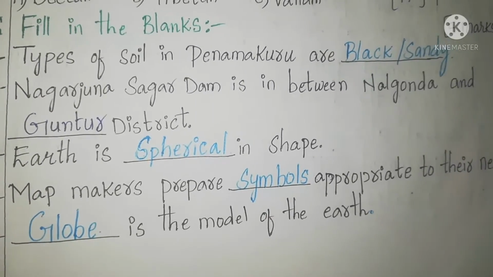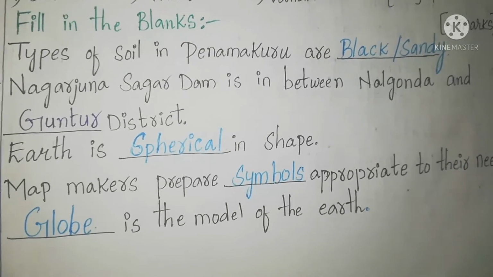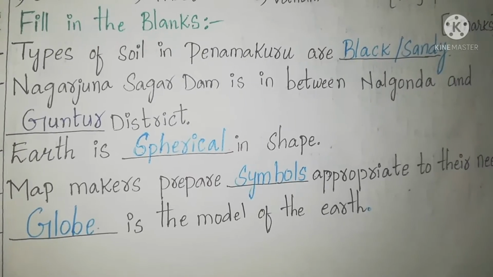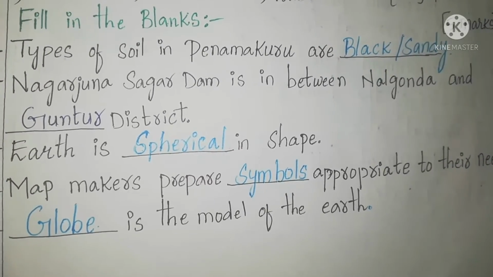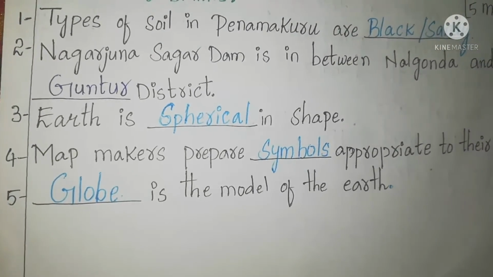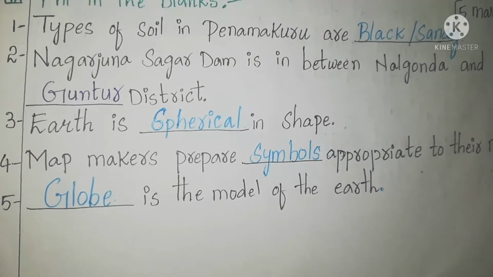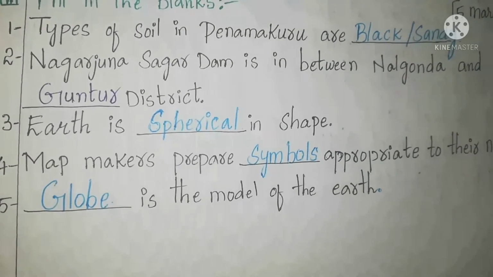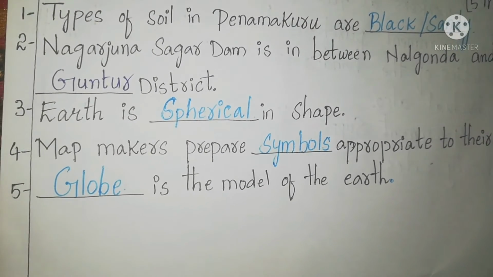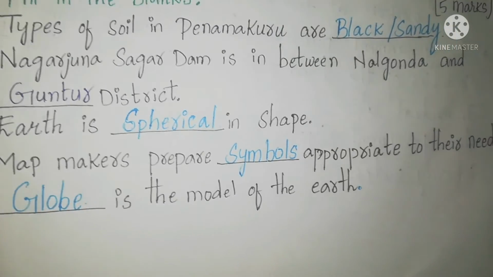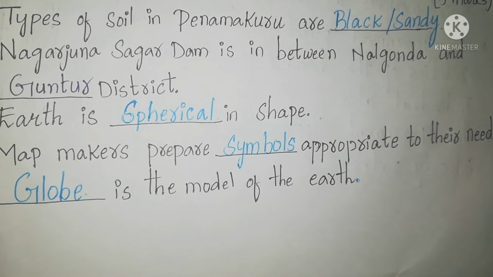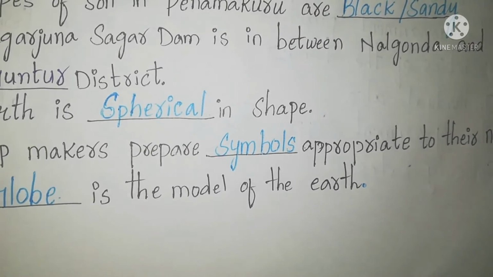Next, Nagarjuna Sagar Dam is in between Nalgonda and dash district. So Nagarjuna Sagar Dam is between Nalgonda and which district? Yes, Guntur district. So we have to write Guntur in the blank. And next, third one, earth is dash in shape. What is the shape of the earth? Yes, earth is like a sphere. So we have to write spherical. Next, map makers prepare dash appropriate to their needs. What do they prepare? Yes, they prepare symbols. So we have to write symbols in the blank.